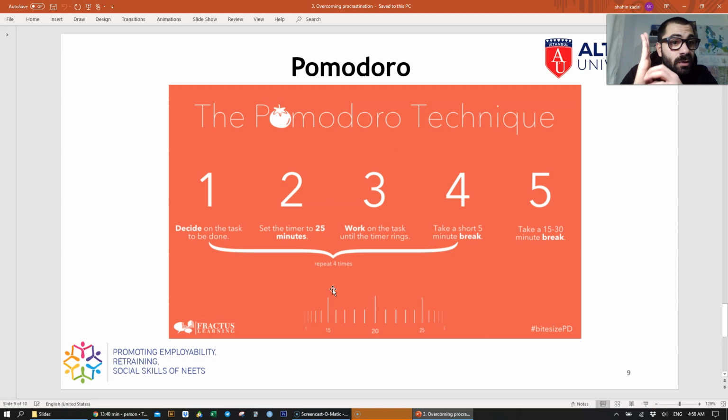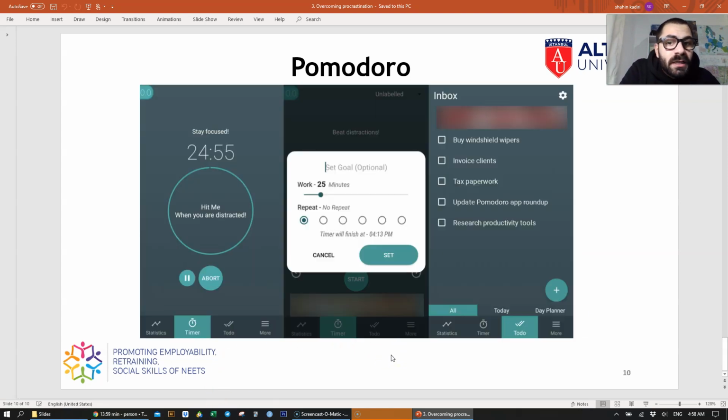Of course, my phone is not going to be next to me. It has to be away to minimize the impulsiveness. And I repeat this 4 times, and I take a 5 minute break in each one. After the 4th time, I'm going to take a 15 to 30 minute break. So this is called the Pomodoro technique. And this is how the application looks like.